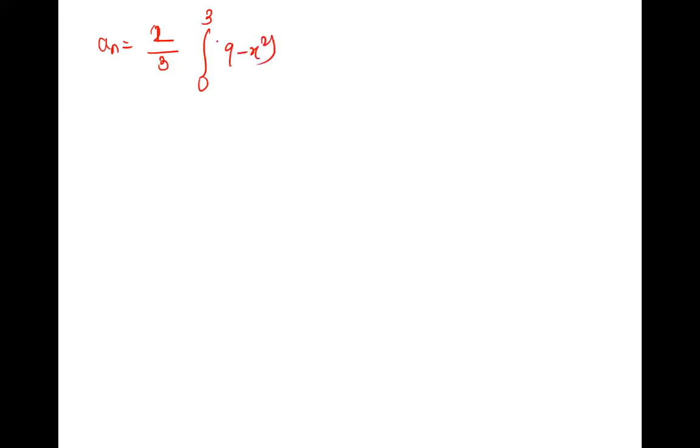Now, an. It is 2 by L, 2 by 3, integral from 0 to 3 of f of x into cos of n pi x by 3. You can do this by Leibniz rule.